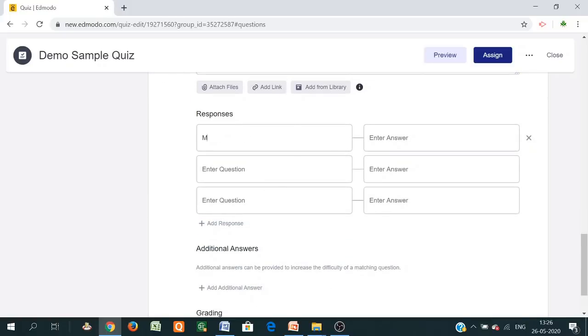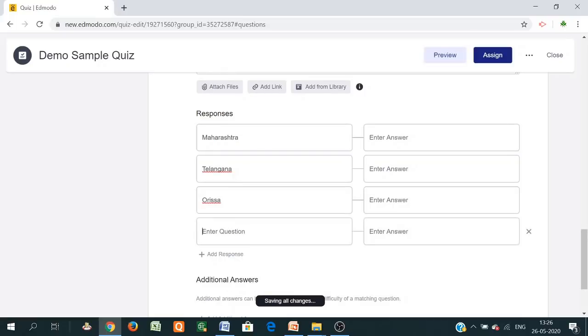Suppose I am writing here Maharashtra, then Telangana, then Orissa, then add another response. Suppose Orissa, then Bihar, etc. The capital of Maharashtra is Mumbai. Telangana, Hyderabad, and next is Orissa, Bhubaneswar.